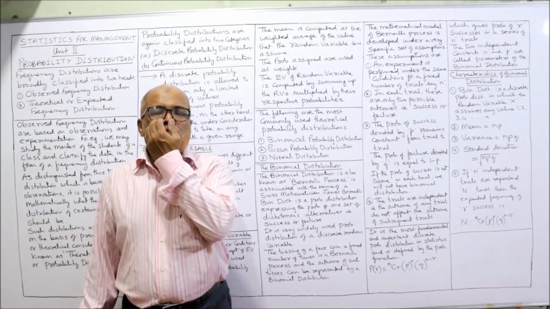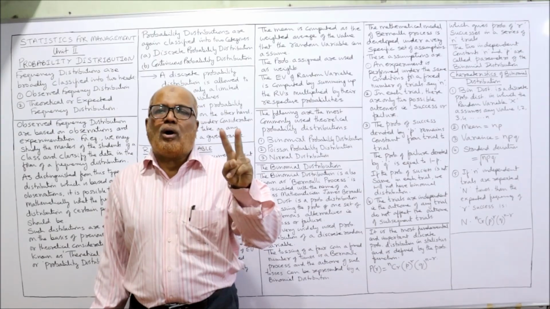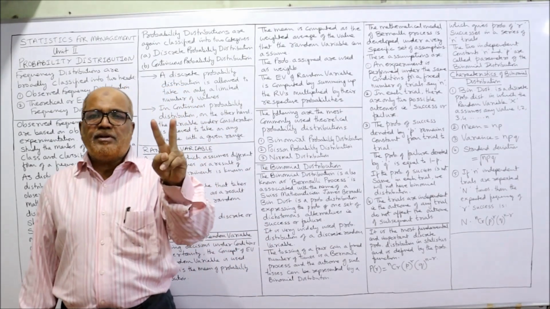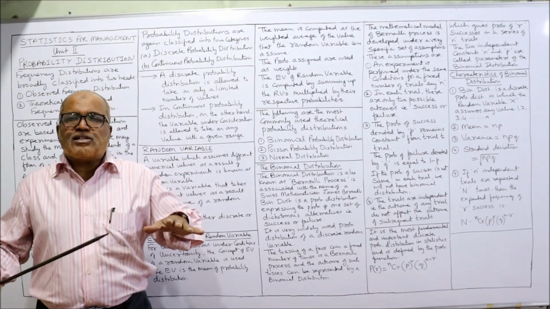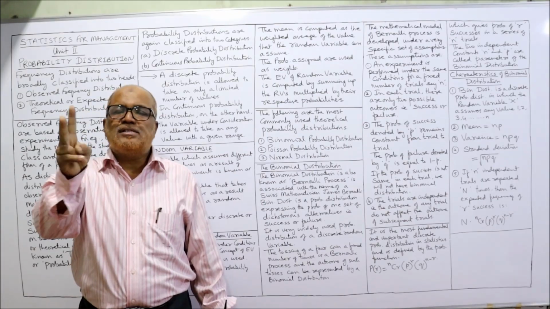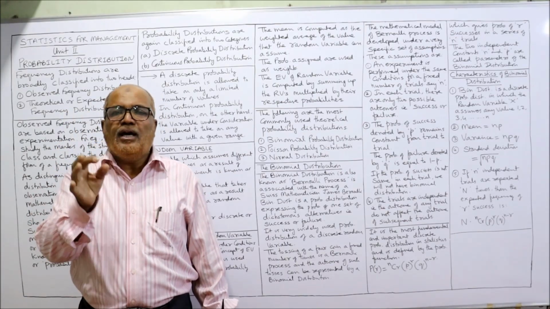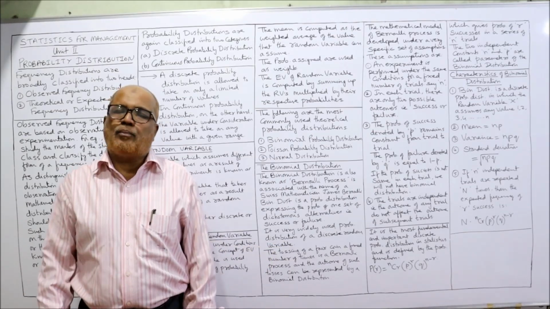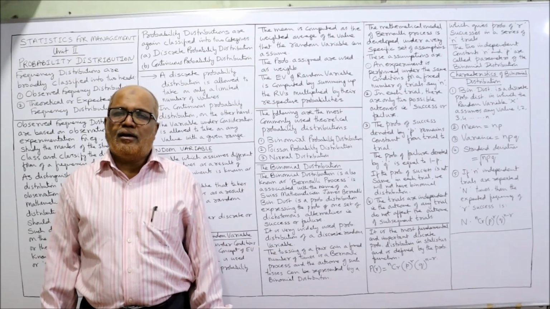That means in any experiment, if there are only two outcomes, that's why it is called dichotomous. Dichotomous means two. In any experiment, if we are getting two outcomes, success and failure, in that condition only we can apply Bernoulli process or binomial distribution.